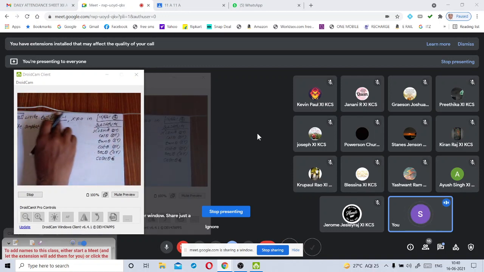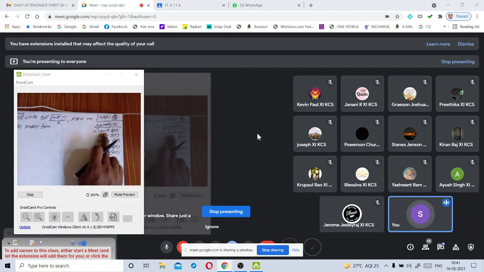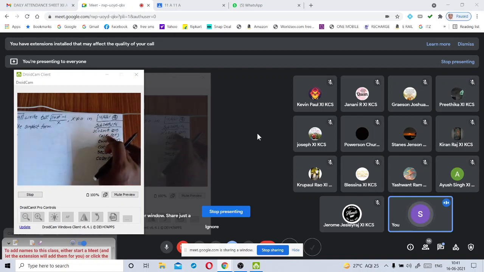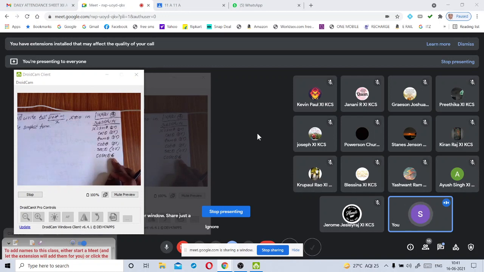We have to substitute either x is equal to sine theta, or cos theta, either x is equal to tan theta, x is equal to cot theta, x is equal to secant theta, or x is equal to cosecant theta, so that we should get a trigonometric identity.